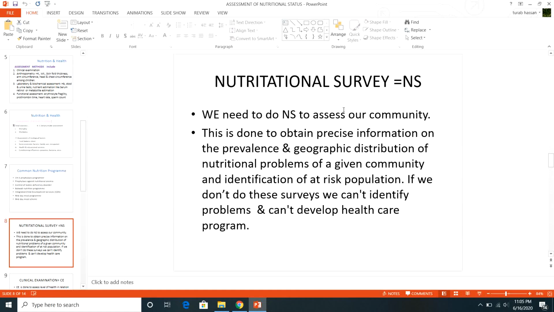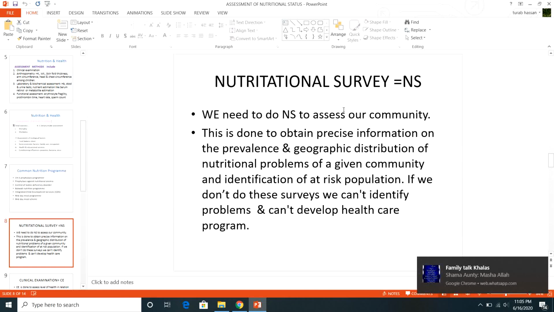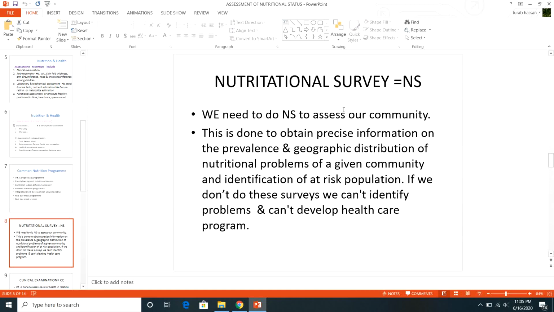How is it done and why is it done? It is done so that you can obtain precise information on the prevalence and geographic distribution of nutritional problems of a given community. If the community is healthy, it's well and good. But of course, all the people in the community will not be healthy. When we do the survey, we will come across certain people who have nutritional problems, and through this survey we will identify the at-risk population.